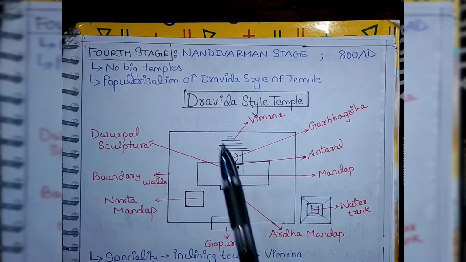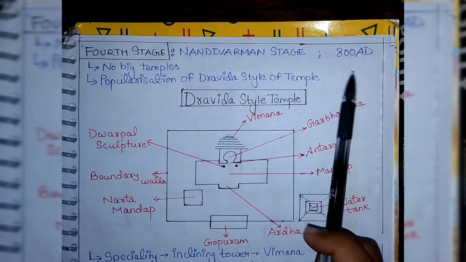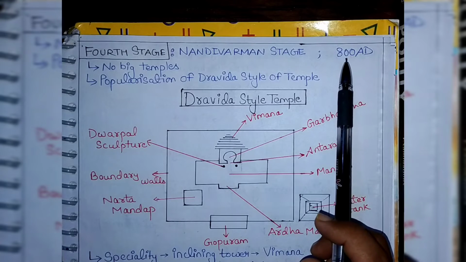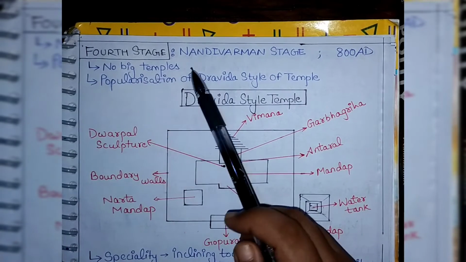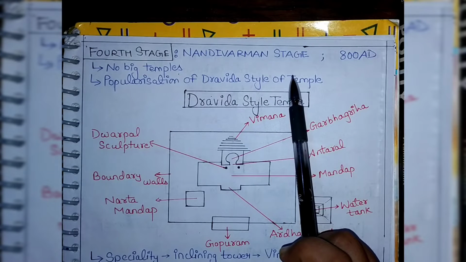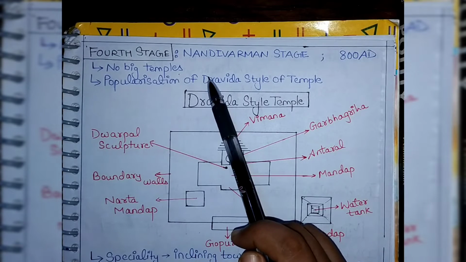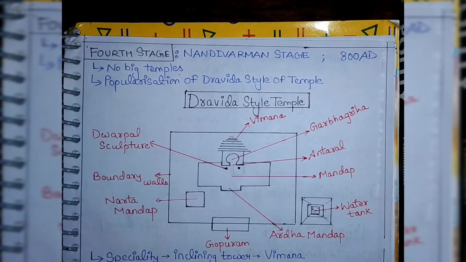So here the fourth stage is the Nandi Varman stage. Around 800 AD, all the four stages were completed. In this fourth stage, no big temples were created, and the Dravida style of temple, which arose in the third stage, got its popularization in the fourth stage. Okay. So next we will talk about the Dravida style of temple.